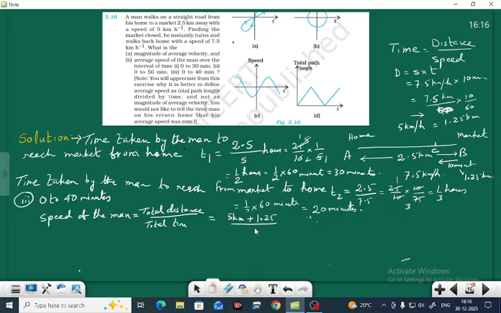Divided by total time. What is the total time? The first one is the time of 30 minutes. 30 minutes means 1 by 2 hours. Plus, in the second case, 10 minutes. 10 minutes means 10 by 60, that is 1 by 6 hours. This is for the speed of the man. Let us find the value.